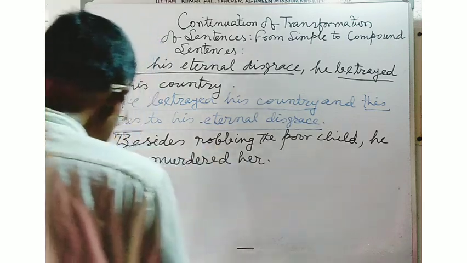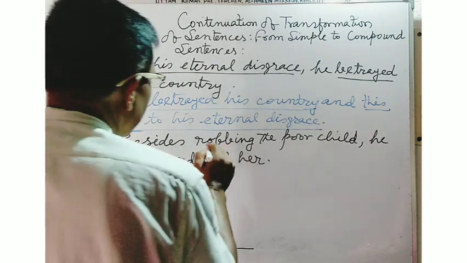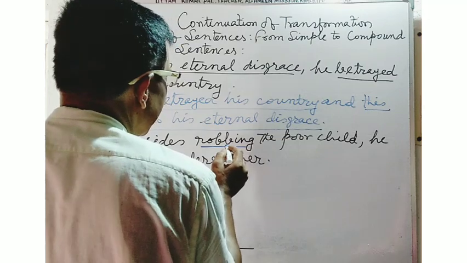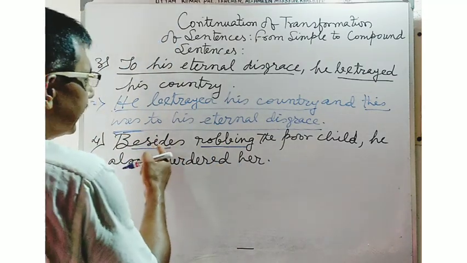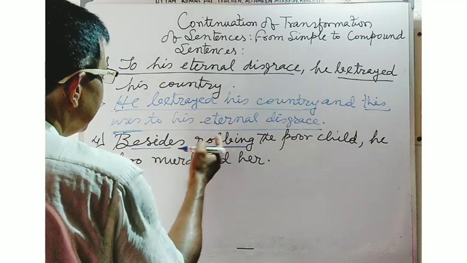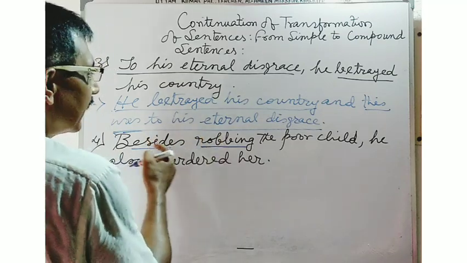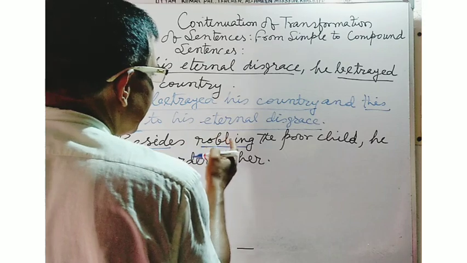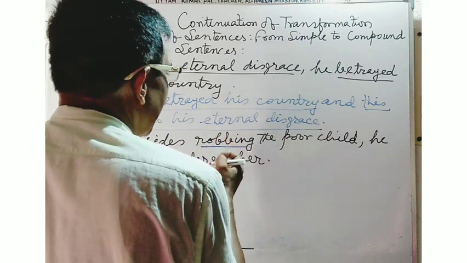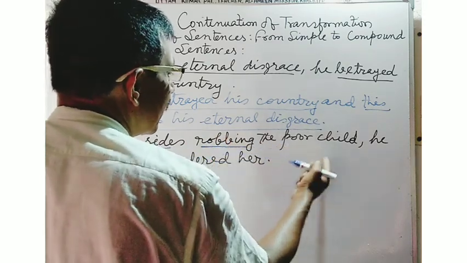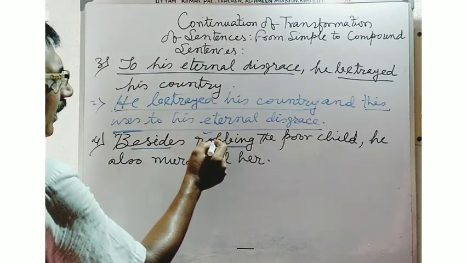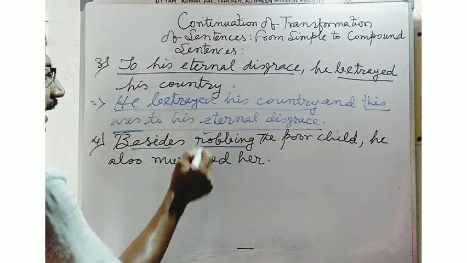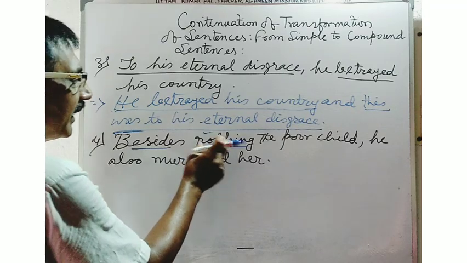Here, robbing is the word which is used as a gerundial word, and besides is the preposition. This type of gerundial word with preposition will be removed by the use of a main clause in order to make the sentence a compound one. So, here this gerundial word will be converted into a finite verb in order to make a main clause.